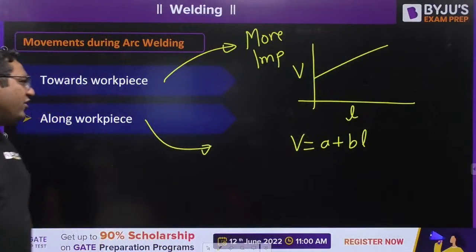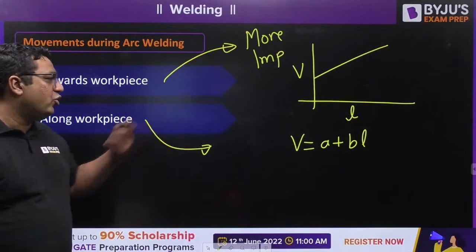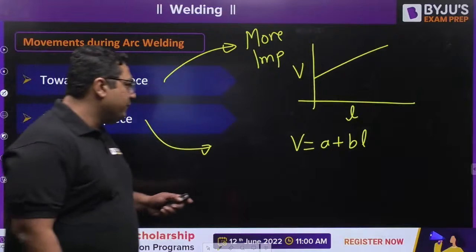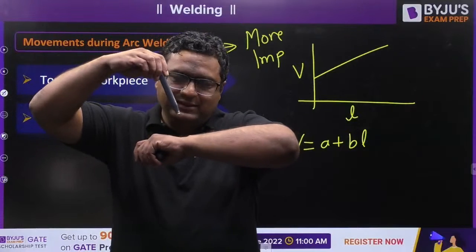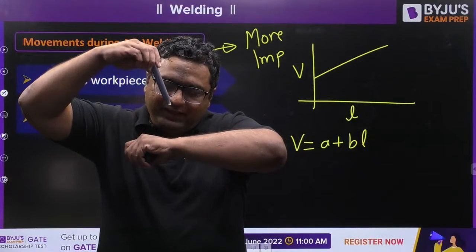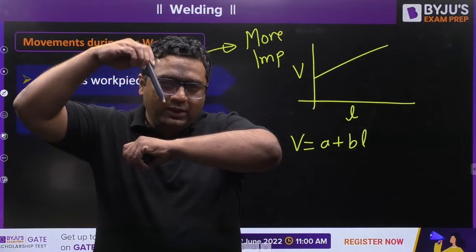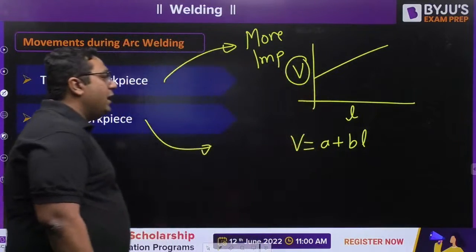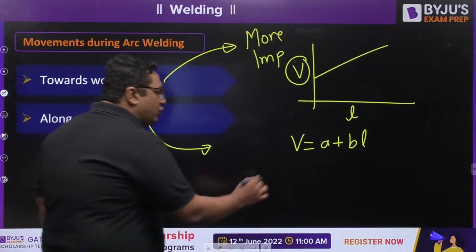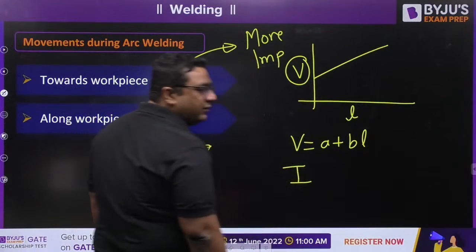And you already know that if you have the workpiece and electrode like this, and the gap between them varies, then the voltage requirement is also going to vary. And if voltage varies, current is also going to vary.